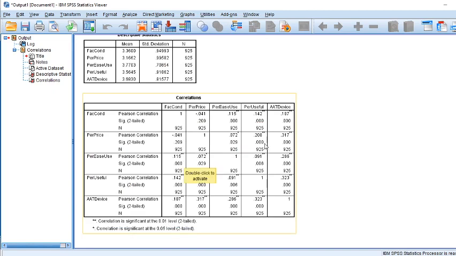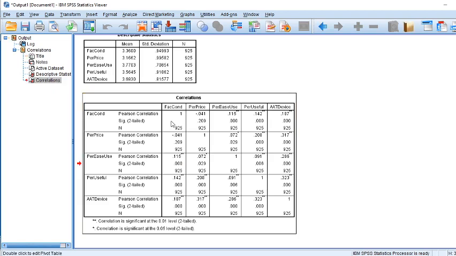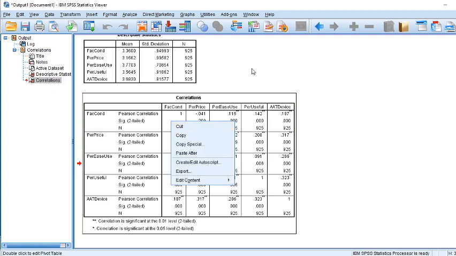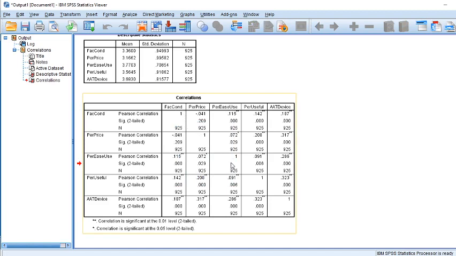So we have this correlation. How do we interpret it? This is the diagonal. You know about the diagonal: the upper one and the lower one are the same. This is a factor. Facilitating condition with the facilitating condition is obviously 1. One means 100%. If you match a variable with itself, obviously that is 100%, because the two things are the same.